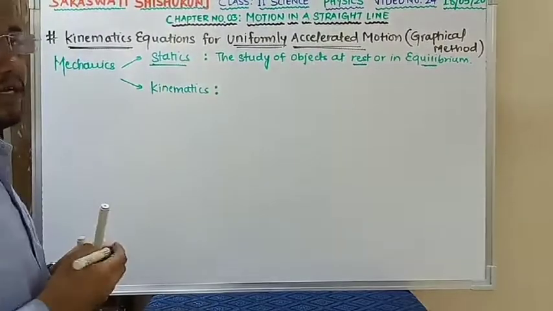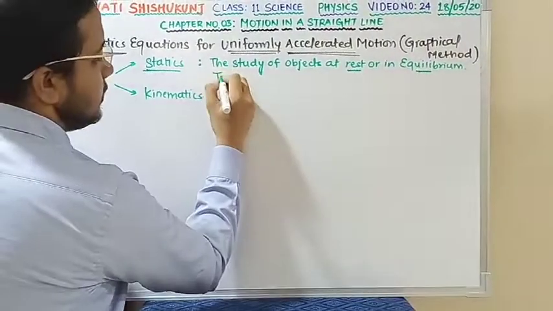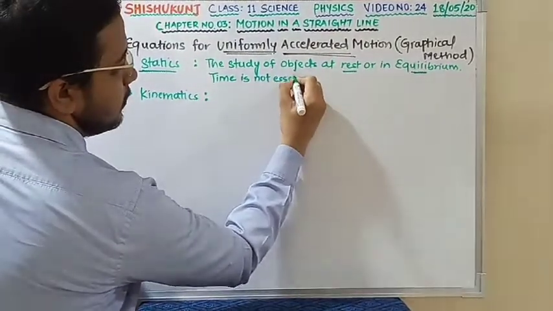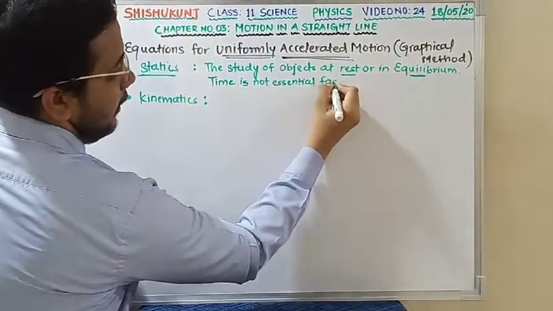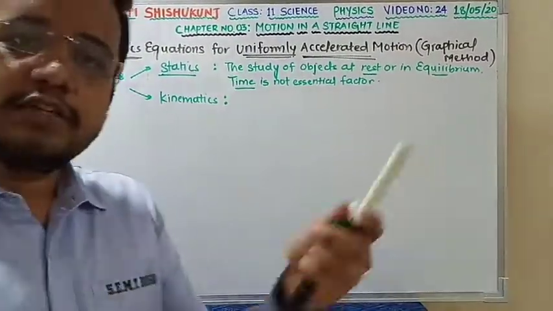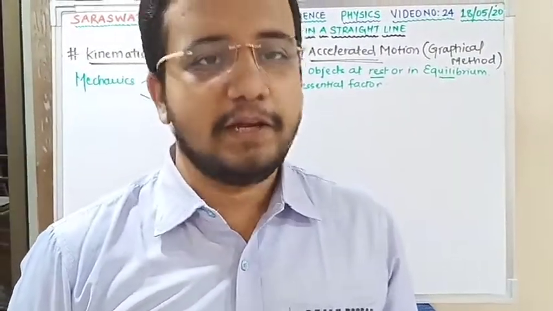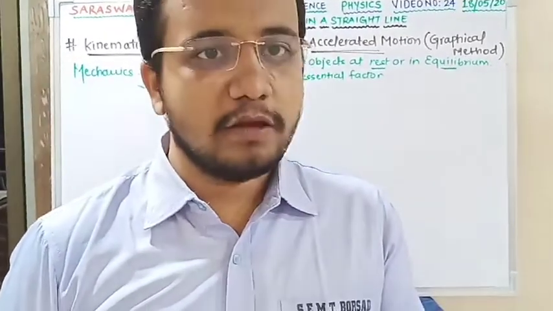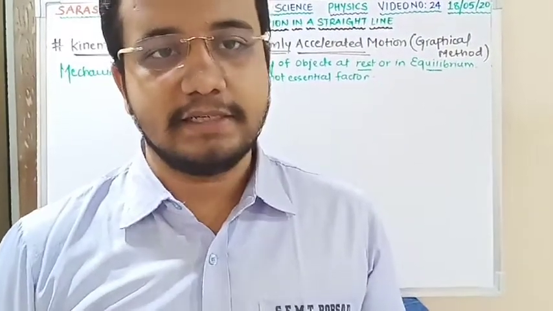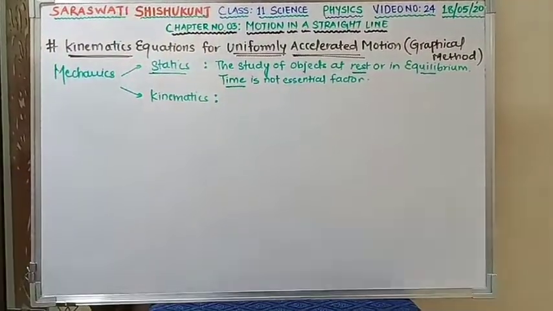So there is no essential factor of time over here. Time is not an essential factor. Why is time not an essential factor? The reason behind that is the position does not change with time. Here you haven't seen the position of the object changing with respect to time, meaning it is independent of time. Yes or no? A body lying on the floor will remain lying on the floor after a few minutes also. Then only we will say that the object is at rest. It does not change its position with respect to time. So here time is not an essential factor in the case of statics.